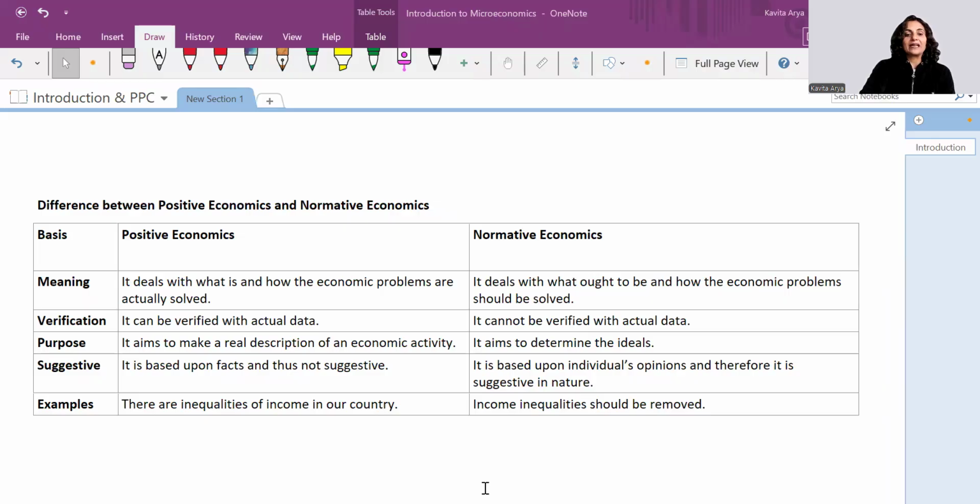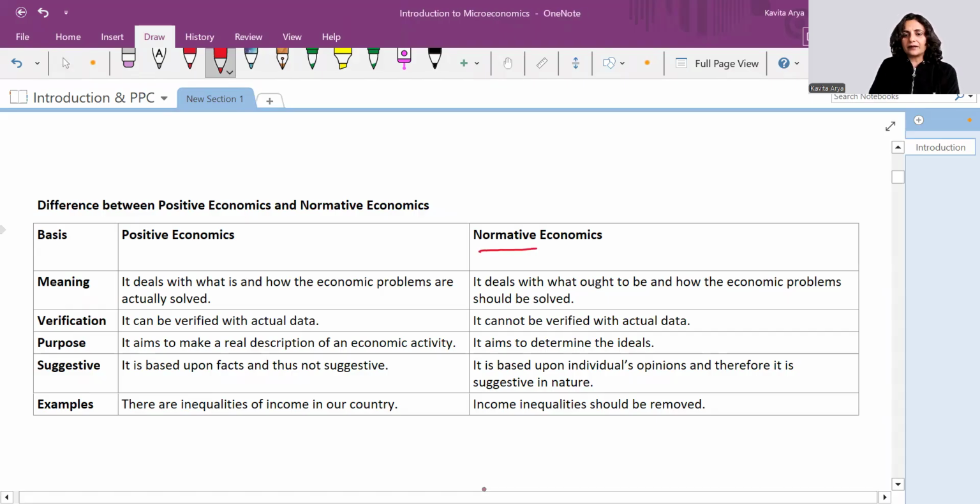Here we go. So the term positive and normative economics, it means how do we define economics? What is its nature? It's positive as well as normative. Before going ahead, let me discuss what is the basic term from which this normative word has come. It has come from the term norm.